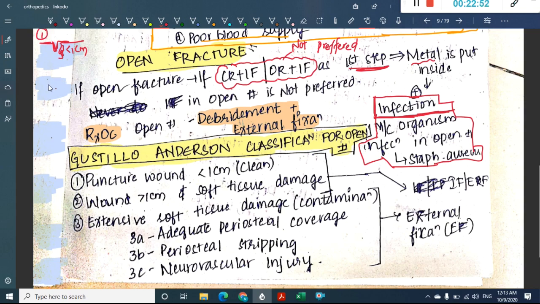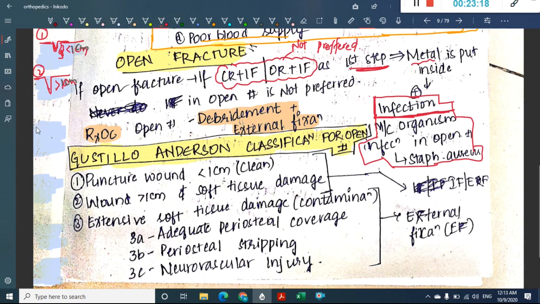centimeter. Okay, then second, if the wound is more than 1 centimeter with soft tissue damage, that is grade 2. Grade 2 is, here the wound is more than 1 centimeter with soft tissue damage, we call it as grade 2. Okay, then when do you call it as grade 3?